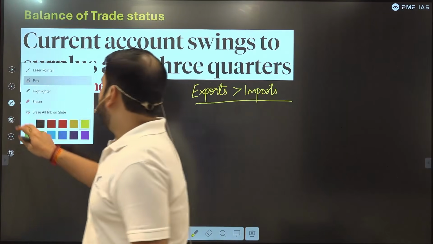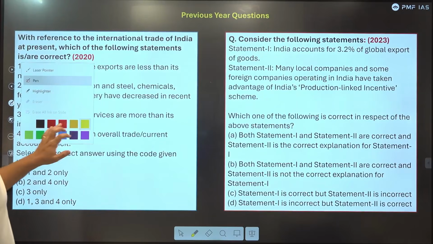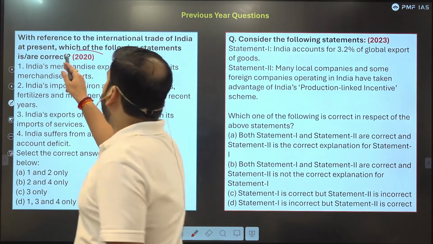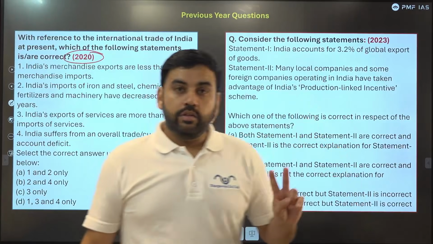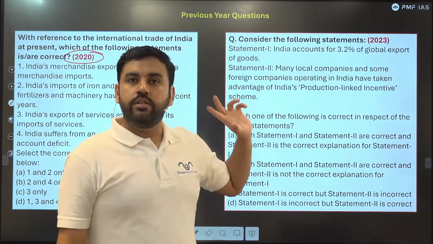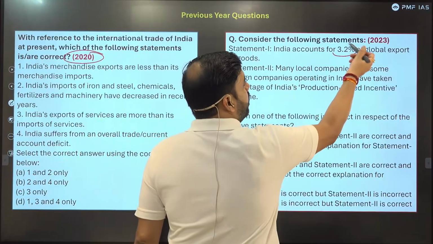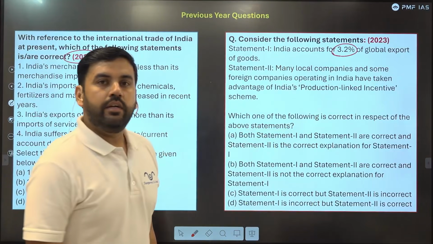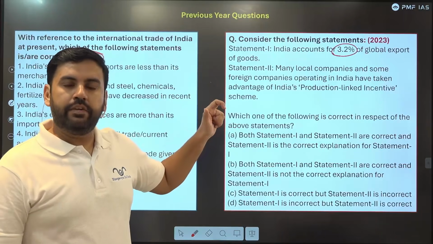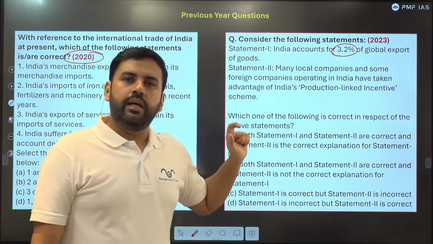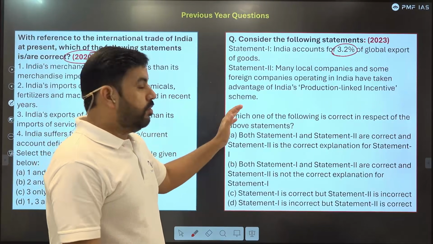Now, given this discussion, these are the previous year questions. The question was asked in 2020 with reference to international trade. Then 2023, just 3 years after that. And by the way, this time they are asking the percentage-wise share. It was a statement-based question, a bit difficult, but don't worry. We have a discussion which will help you answer these kinds of questions in the future.